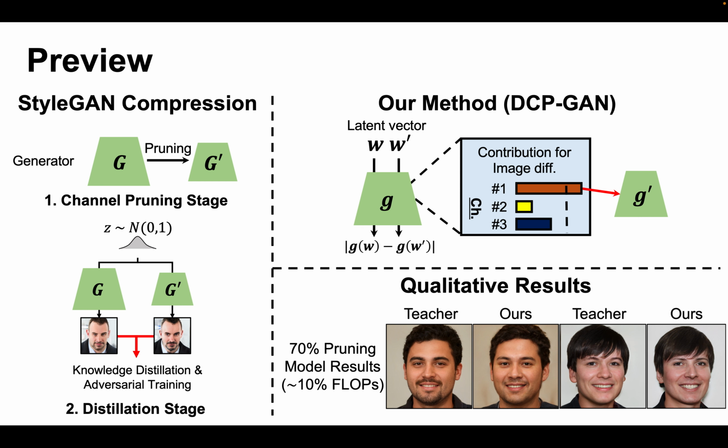Our compressed generative model shows generated samples comparable to the teacher model, utilizing only 30% of the teacher's channels and just 10% of the FLOPs.